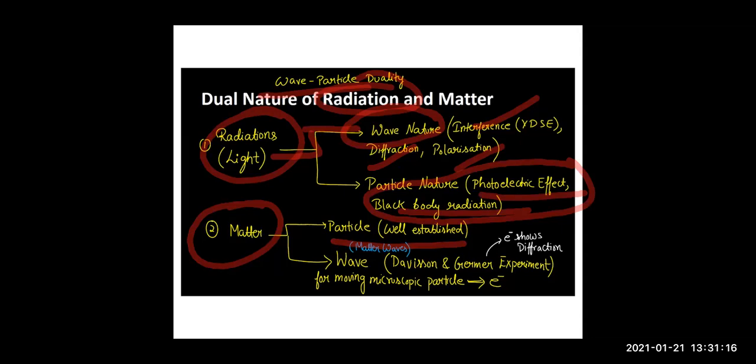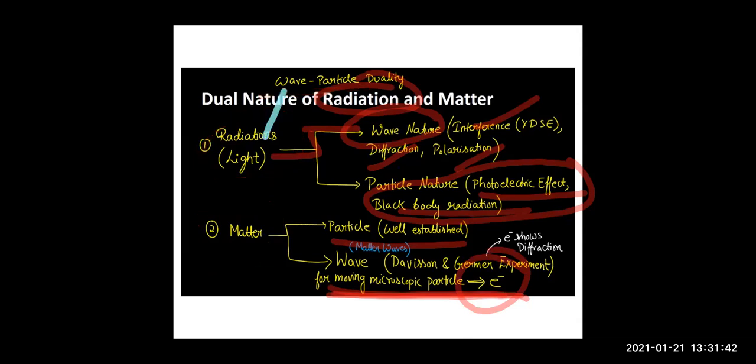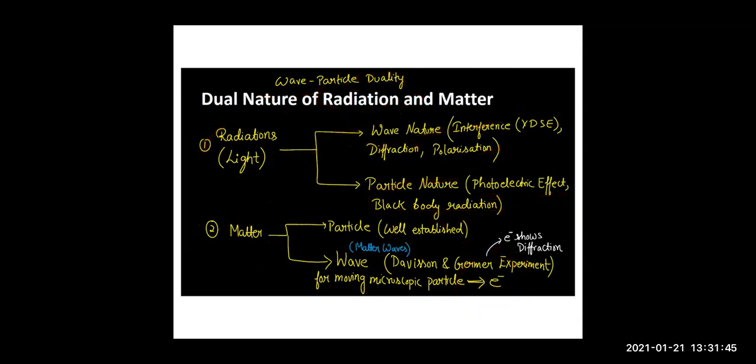It is just like your hand, right? If you move your hand, you just assume it to be a wave, right? Experimentally, it was shown that matter with wave nature is possible for microscopic particles. And the microscopic particle we very well know, one of them is the electron. So the experiments were conducted on electrons and it was concluded that yes, matter being a particle, it also shows wave nature. And this wave associated with matter was known as matter wave.